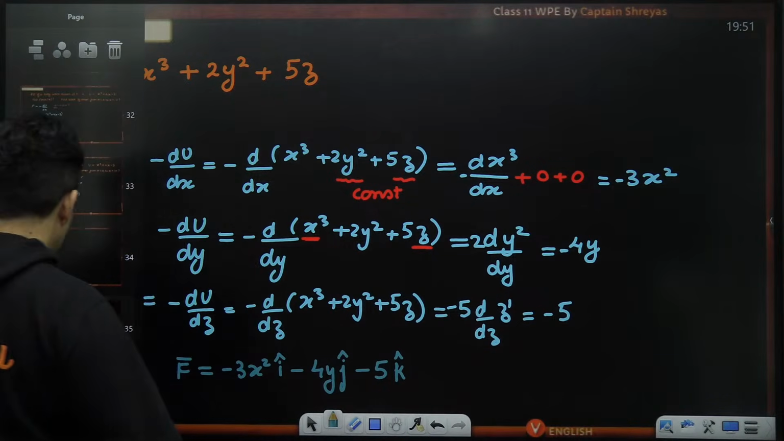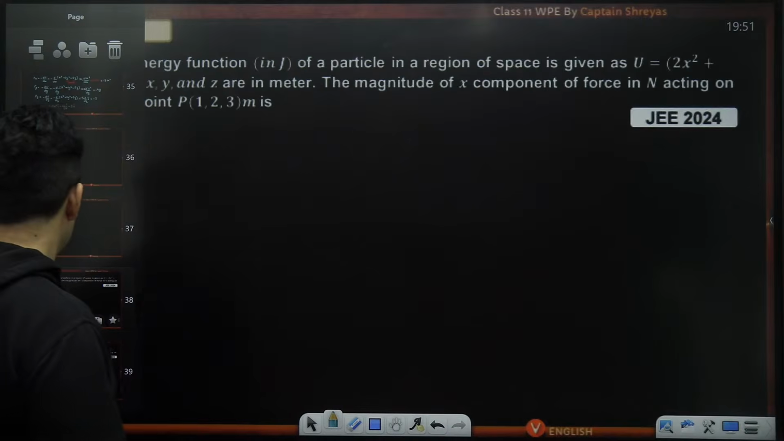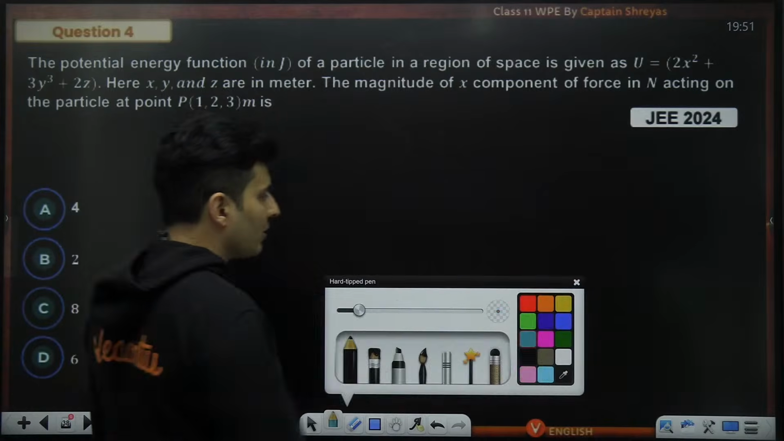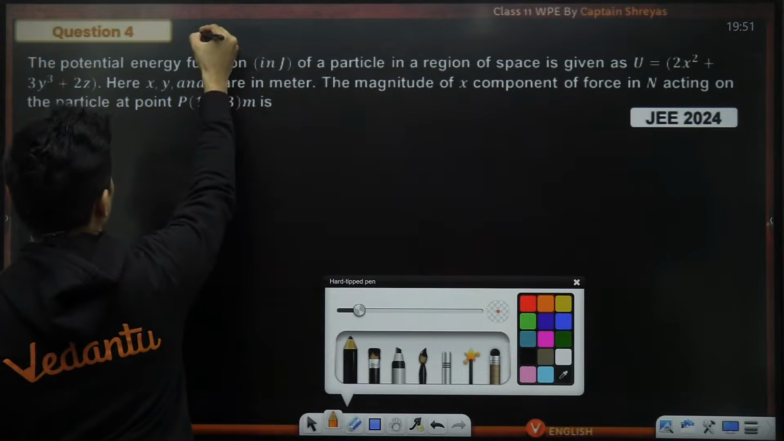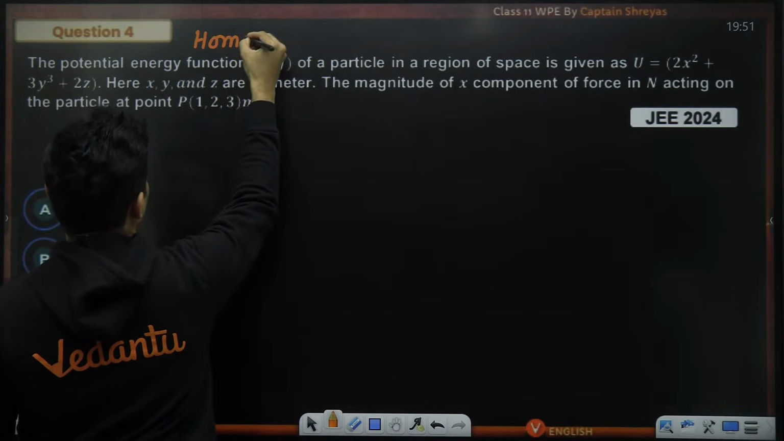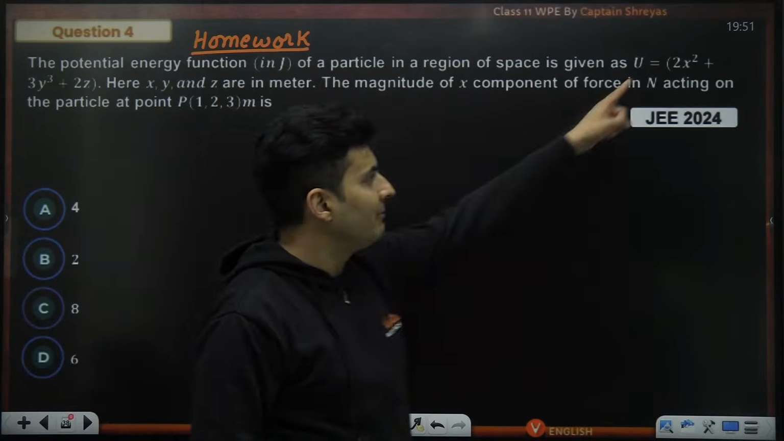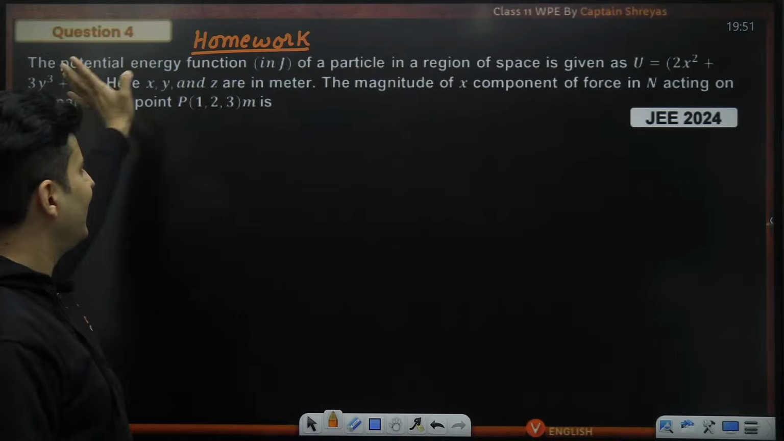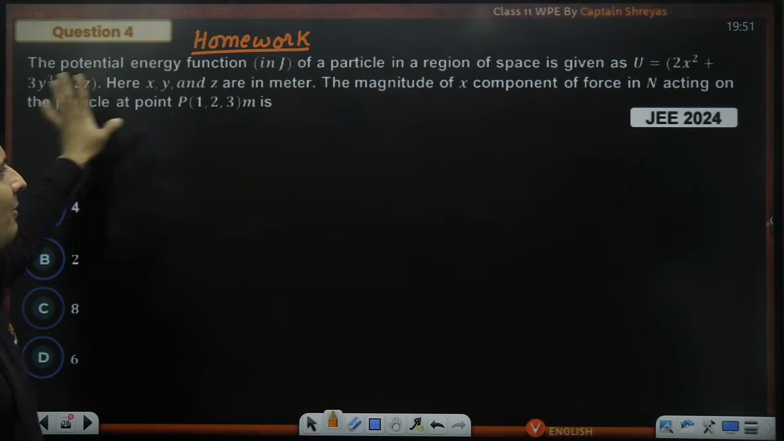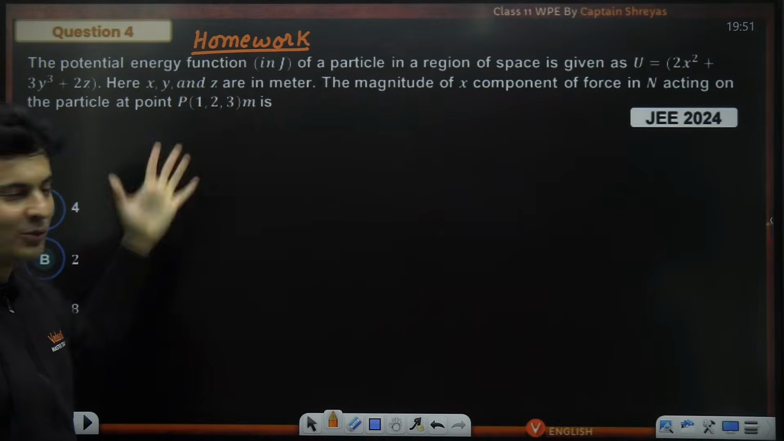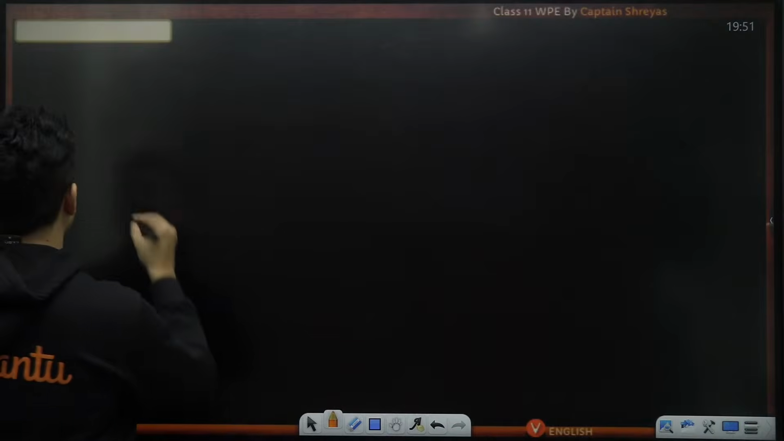Perfect. Amazing. Understood. We'll do this particular question as homework then. Will you be able to do this particular question as homework, everyone? Yeah, because this also has some x, some y and z. Easily you can do it now. The magnitude of the force at this particular point, how much is that force? Very simple question, you can do it. In fact, I'll give you a complex question now only.